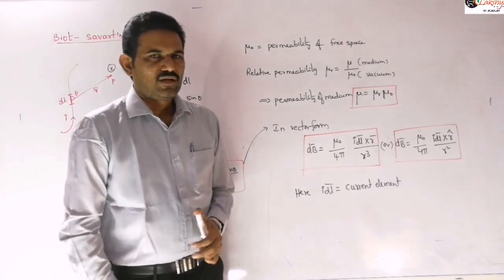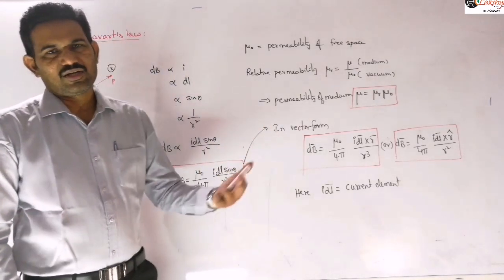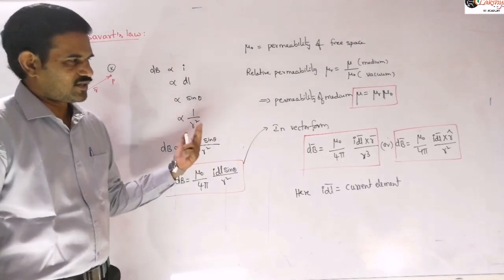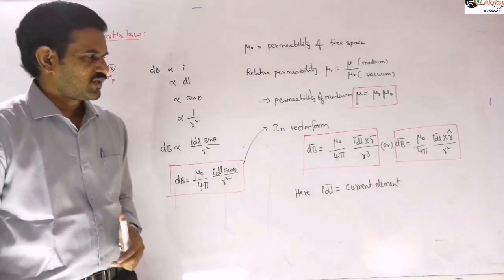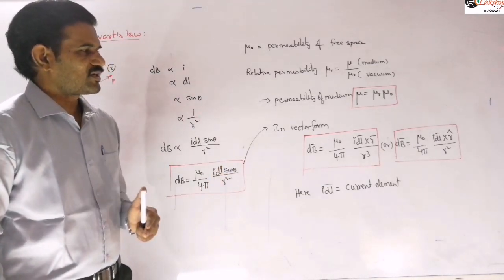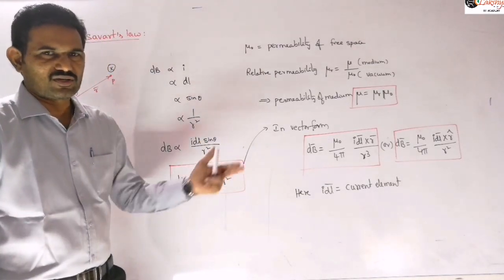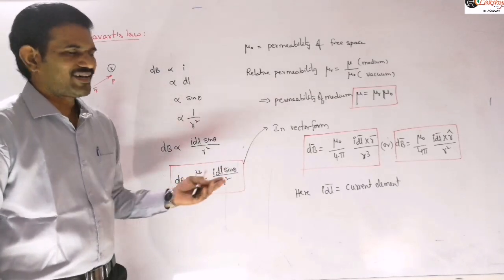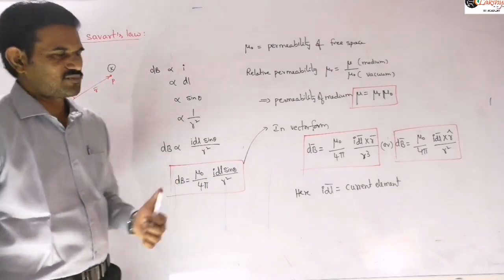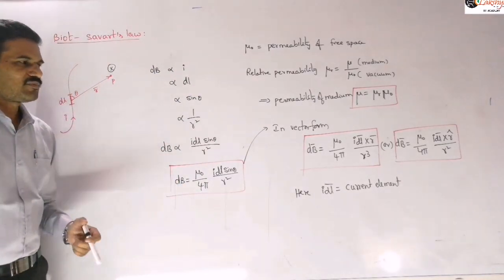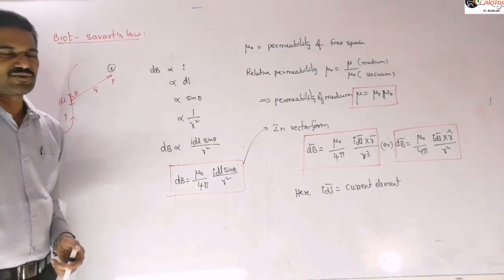Right? That means the direction can be obtained by using the cross product rule here, and later I will explain Ampere's rule also. Before that, let us write here that the direction of dB bar can be found by using the cross product rule.